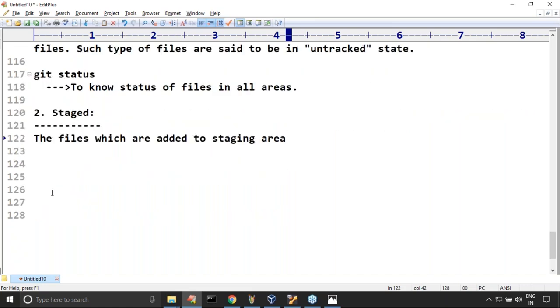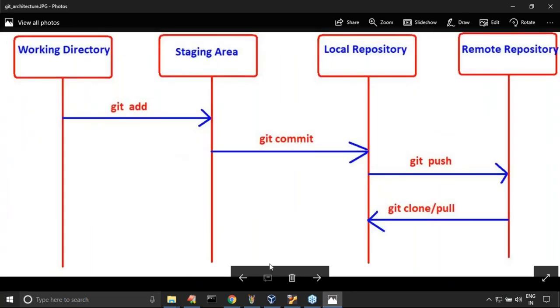Remember this one. The files which are added to the staging area are said to be in the staged state. Now git started tracking these files or not? Yes. Once you add these files to the staging area, the files are said to be in the staged state.